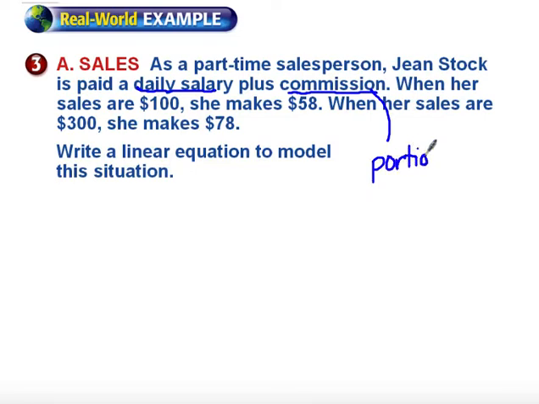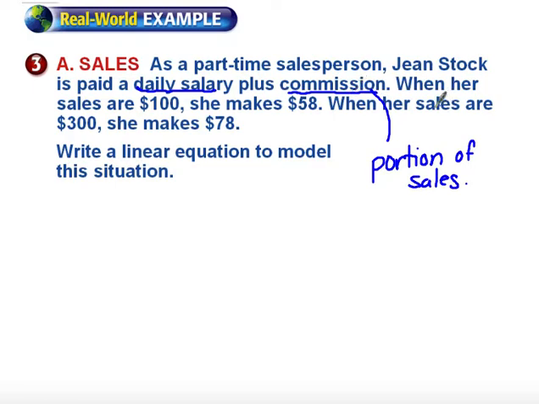So if you work at American Eagle and you make a 10% sales commission or a 15% sales commission, that means they're going to add up all of the sales that you make for that day and process either 10% or 15% of that amount, and that becomes the portion of your sales. So she's going to make a daily salary. That's whatever she gets paid when she walks in the door, and then she gets a commission.